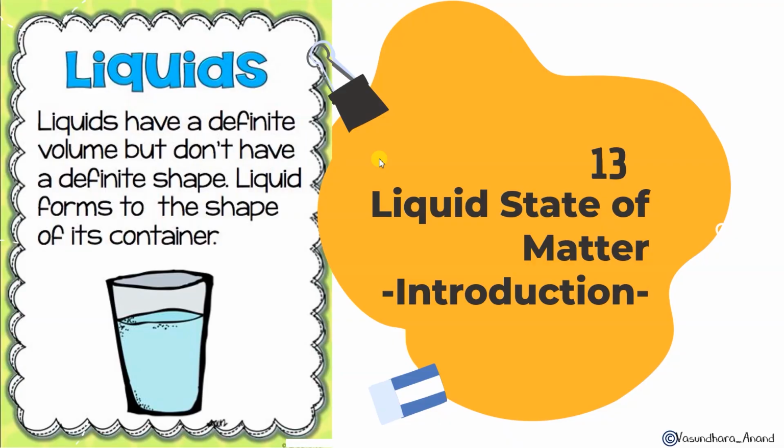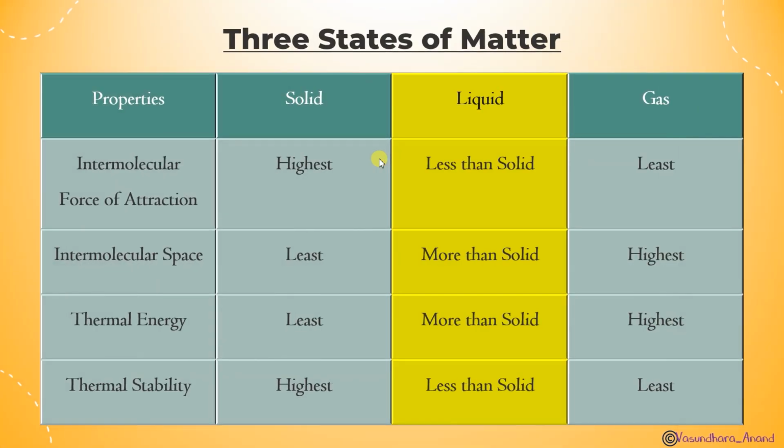Now we have completed the gaseous state. Now the next state is liquid, and we are not going to do it in detail. This liquid chapter is going to be covered in detail in class 12th. So here we will learn the basic things. Liquids have a definite volume but don't have a definite shape, and we know that liquid takes the shape of its container. जिस shape में हम जिस container में डालते हैं उस container की वो shape ले लेता है. So that is quite clear to us.